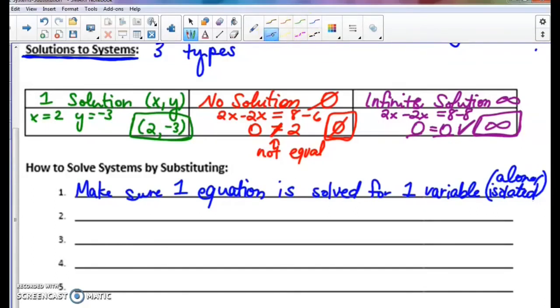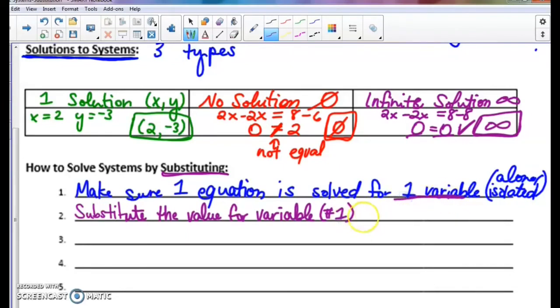Step 2, and here's where you have to pay close attention. We're going to go back to the name of the game today, substituting. So we're going to substitute. Remember, substitute just means we're going to replace. Substitute the value for the variable from step 1. So where you have your variable isolated, substitute into, and this is the most important part, the other equation.